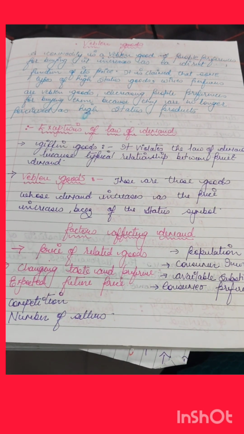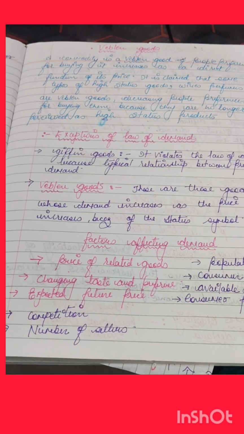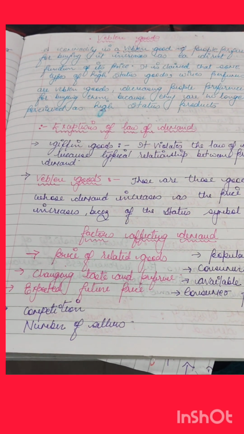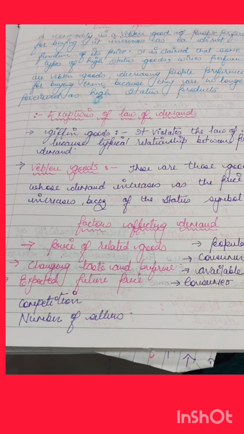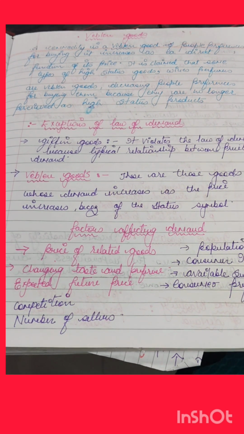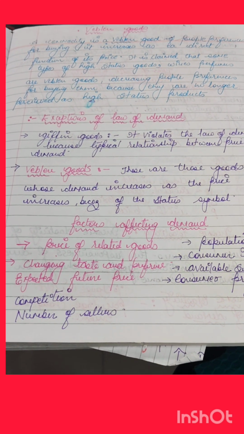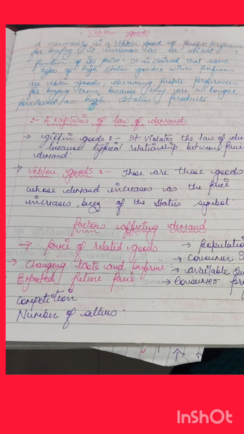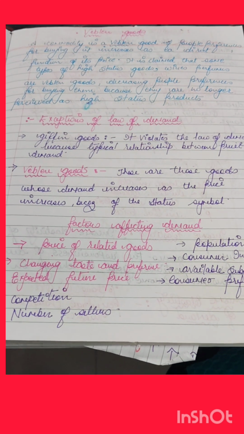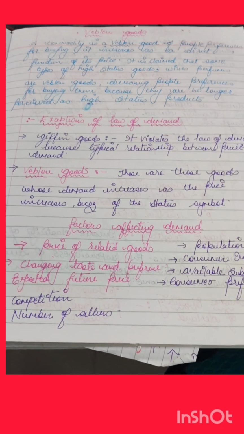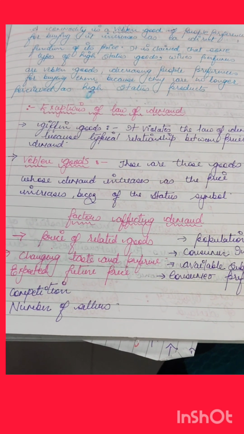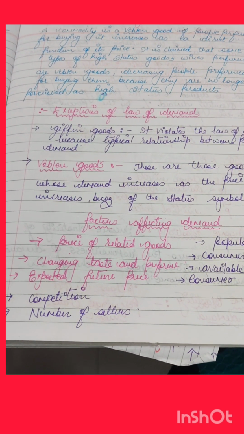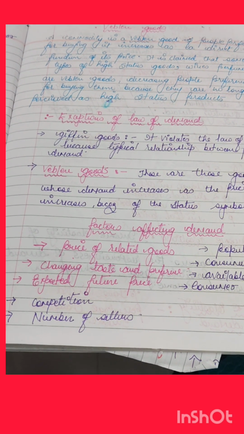Now we will study the factors affecting demand. Factors affecting demand: first is the price of related goods. For example, there are two commodities like tea and coffee. If the price of tea increases, the customer will switch his consumption from tea to coffee. And if the price of coffee increases, the customer will switch his consumption from coffee to tea. In such a way, the price of related goods affects the demand.